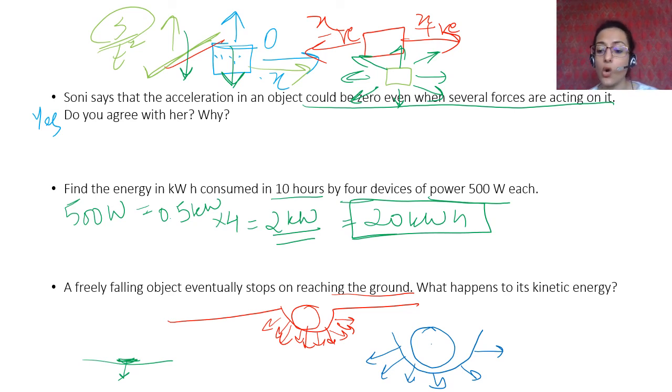In this case, the energy is transferred to the particles of the ground, right? And when this happens, the ball loses its kinetic energy. The kinetic energy of the ball comes to zero, but it is transferred to these different particles. Therefore the law of conservation of energy is always maintained.